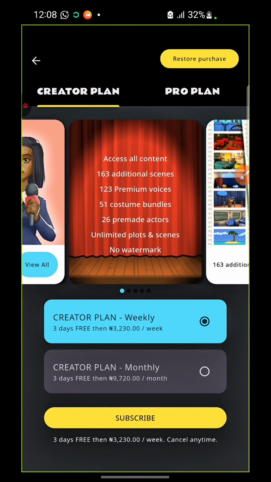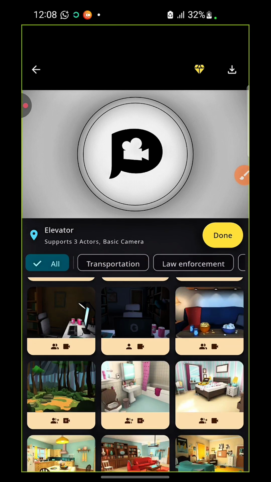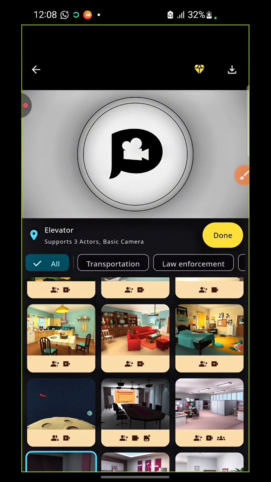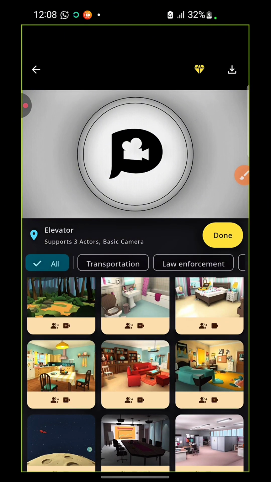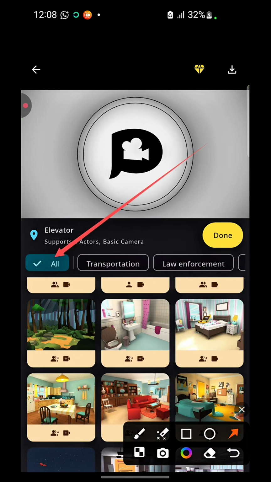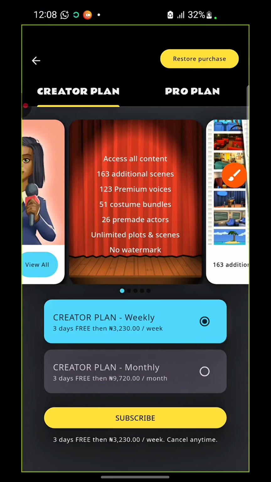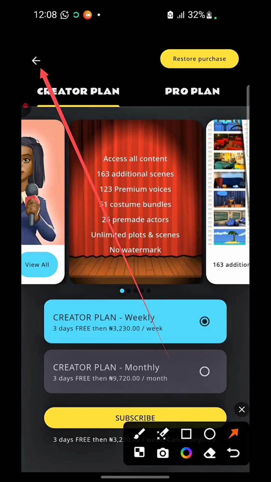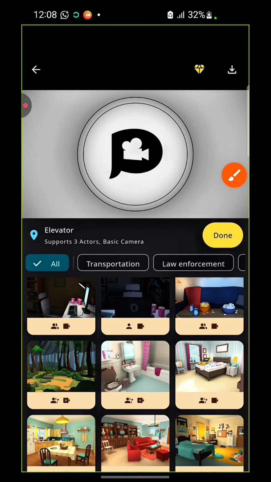But at the end of the day, you can basically do a lot with the free version. So I don't even think paying for it is really necessary, but if it's something you want to pay for, it's fine. Okay, so for the purpose of this video, I'll come to All right here. I did tell you how you can go back. So if you want to go back, once you are here, you just have to click on this thing right here and it's going to take you back to where we were initially, right?